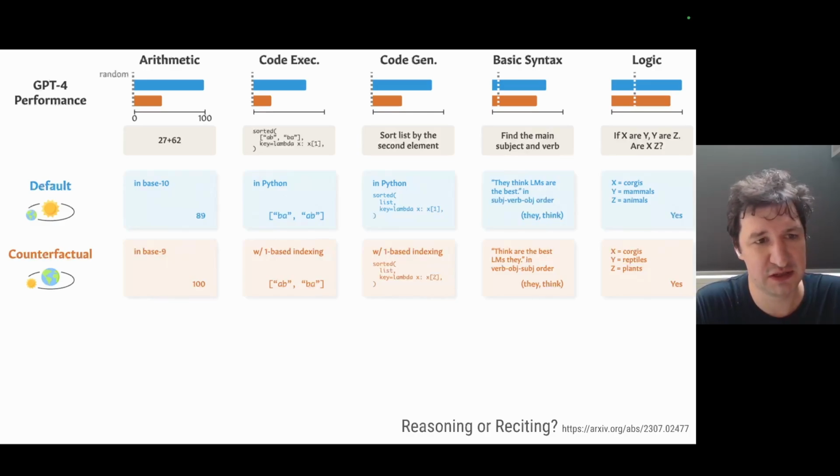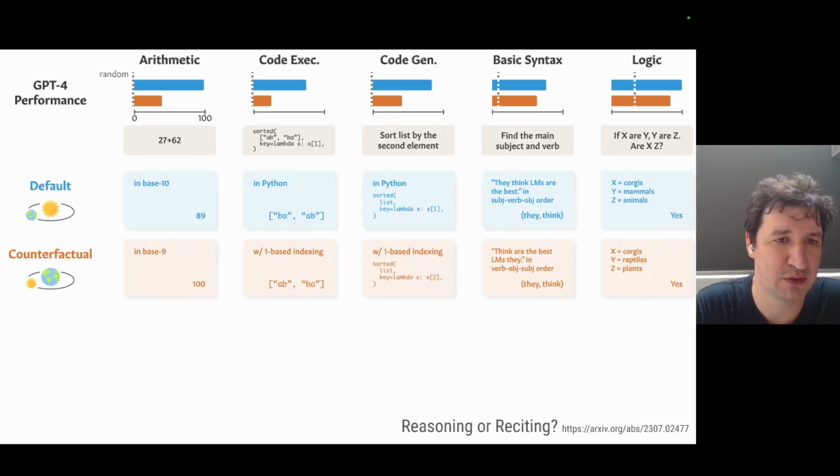They compared default settings, which would be what normally happens in training data, and they created counterfactual settings that would be logically the same task, but in some unusual settings. The idea was that for humans these should be more or less the same difficulty, because if you understand the main principle, you can solve it in any settings, but because models never see this example, they would fail remarkably.